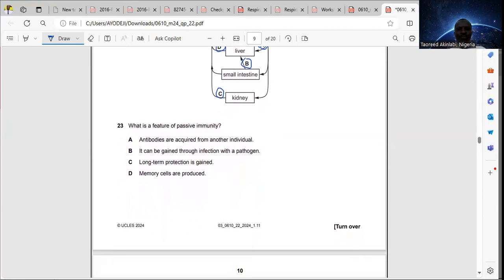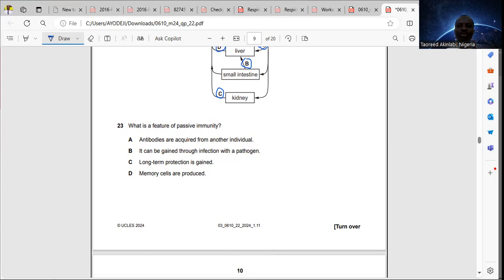Question 23, what is the feature of passive immunity? We have two types of immunity, passive and active. Active immunity is the immunity generated by the body, whether pathogens or vaccines have been introduced into the body, that brings about immunity that the body produces itself.